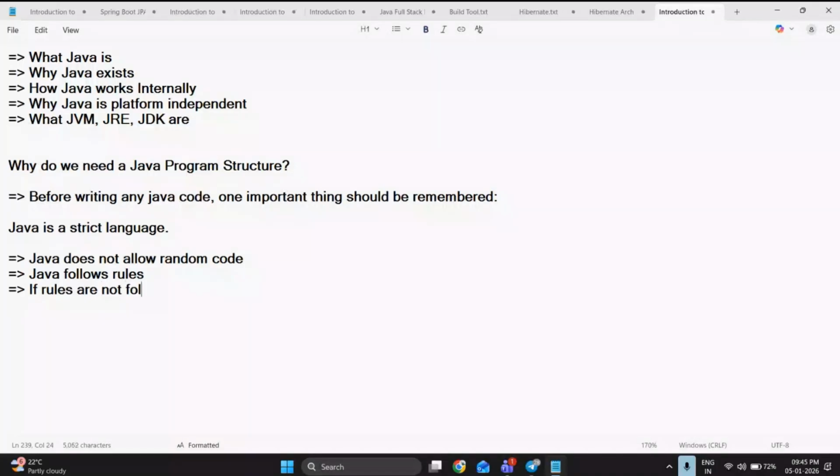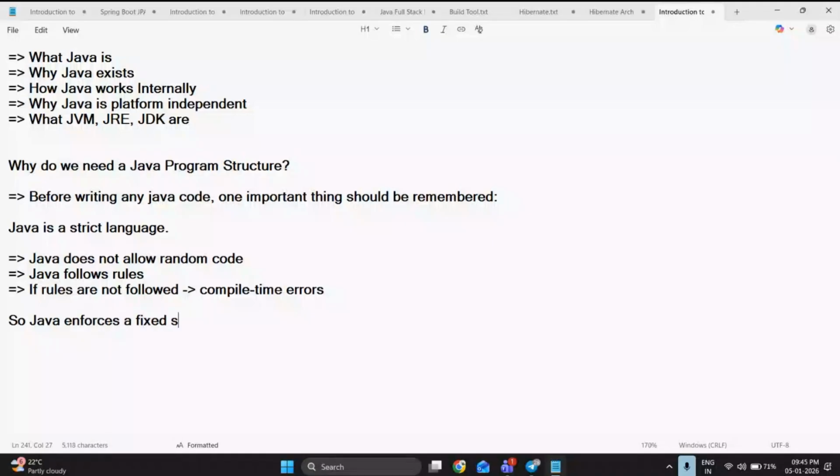Every Java program is enforced with a fixed structure. Java enforces a fixed structure for every program.